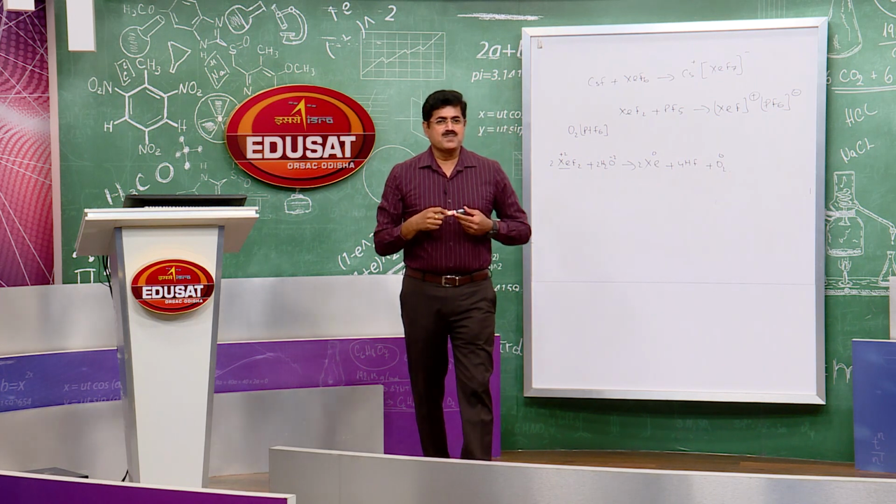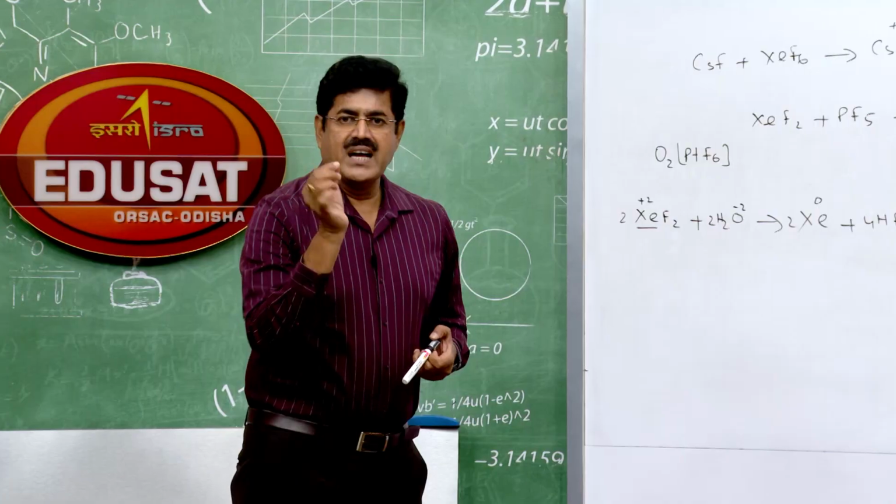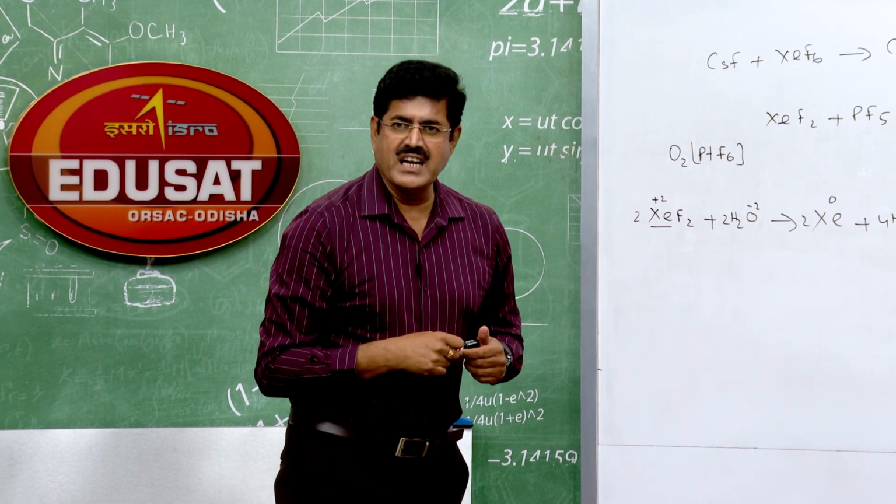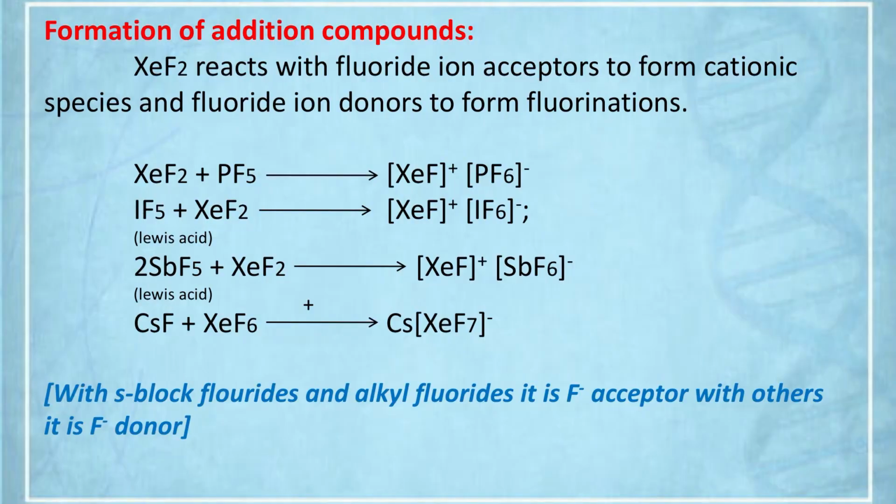So with S block fluorides, it is an F minus acceptor. You see the xenon hexafluoride here. What is the S block fluoride here? Cesium fluoride is the S block fluoride. So with cesium fluoride, XeF6 acts as an F minus acceptor.